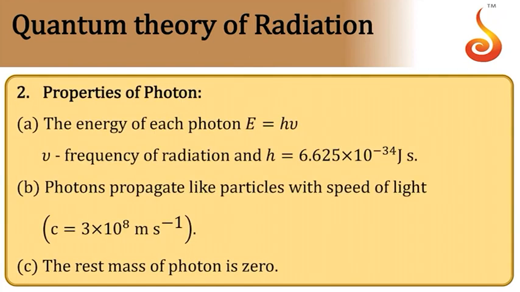Coming to the properties of these photons, the energy associated with each photon is given by E equals h nu. Remember, this is for one photon, where nu is the frequency of the radiation and h is Planck's constant. Its value is 6.625 times 10 to the power minus 34 joule second. Then these photons propagate like particles with the speed of light. In vacuum they travel at 3 times 10 to the power 8 meter per second. Rest mass of a photon is 0 and photons are never found at rest.